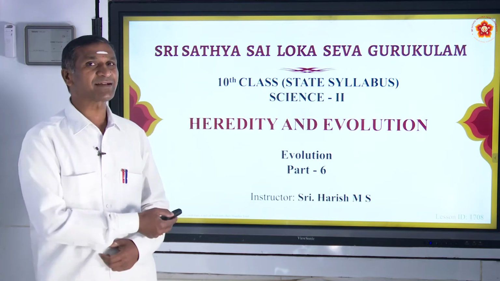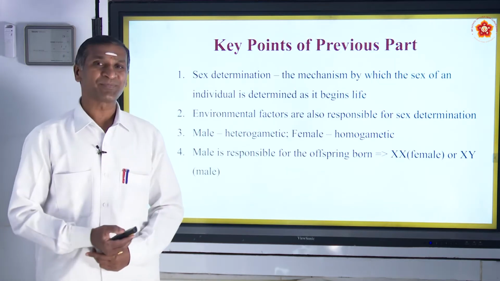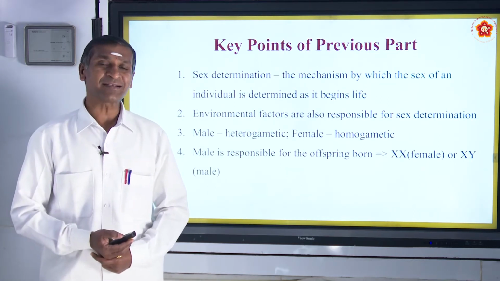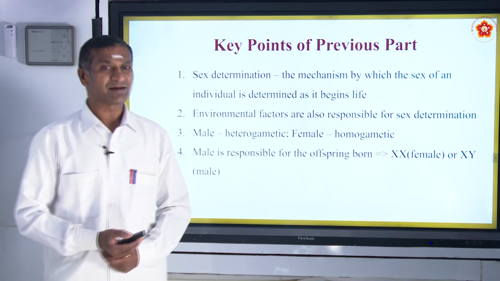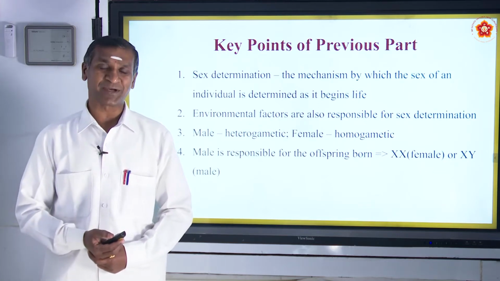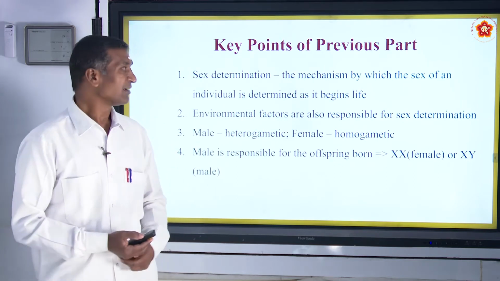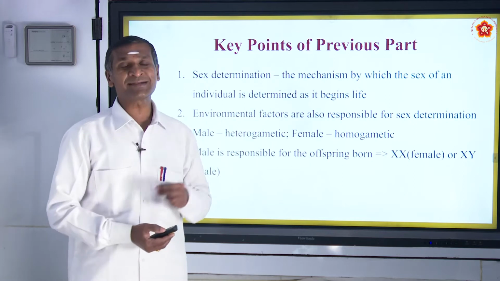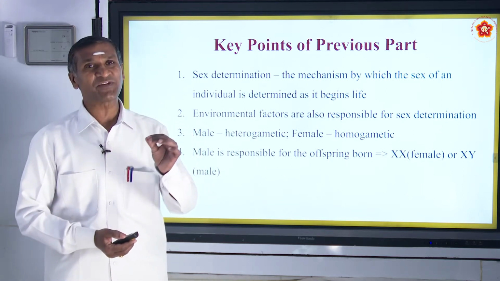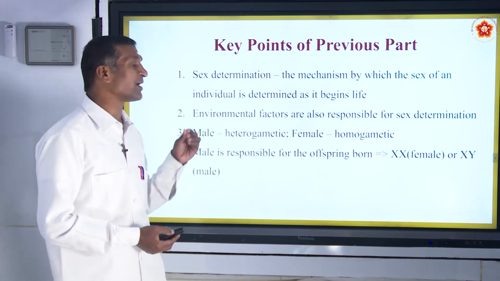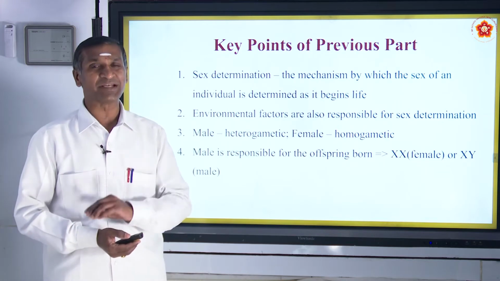In our previous class, we understood how the sex of an individual is determined. That is sex determination, the mechanism by which the sex of an individual is determined as it begins life.